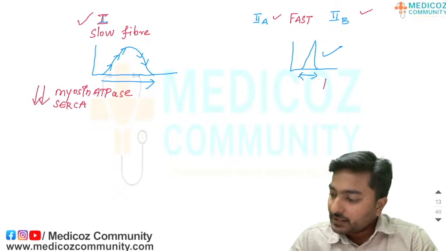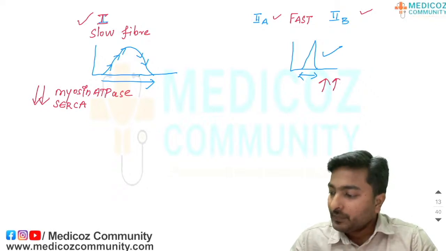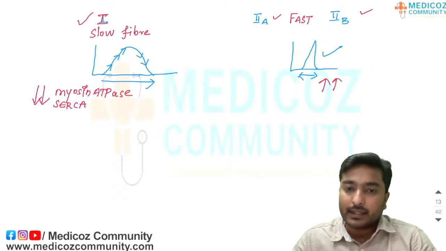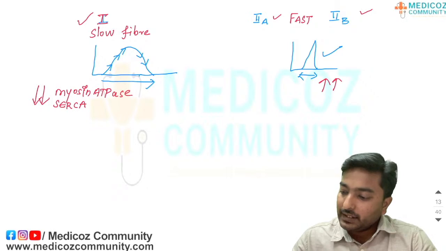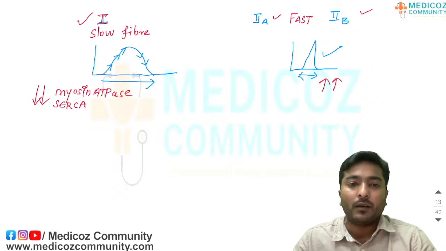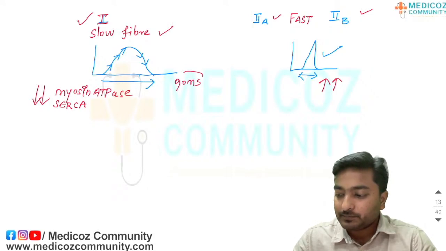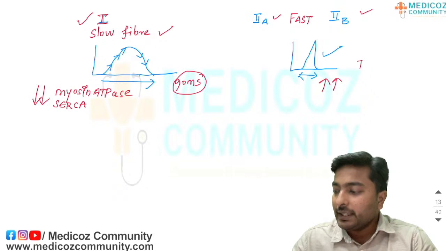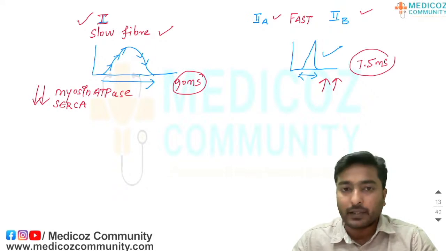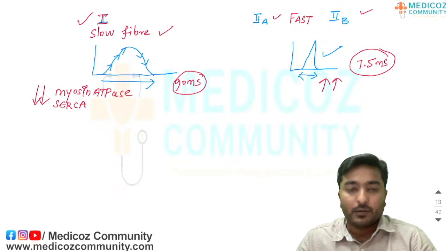If these enzyme activities are more, contraction and relaxation will be very quick in action. Roughly, the average duration of simple muscle twitch of slow fibers is about 90 milliseconds. This is only about 7 to 8 milliseconds, roughly about 7 to 8.